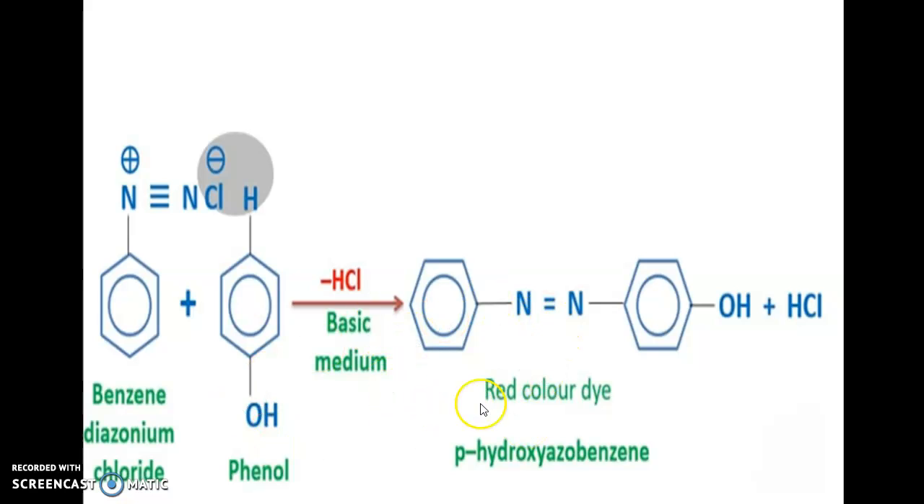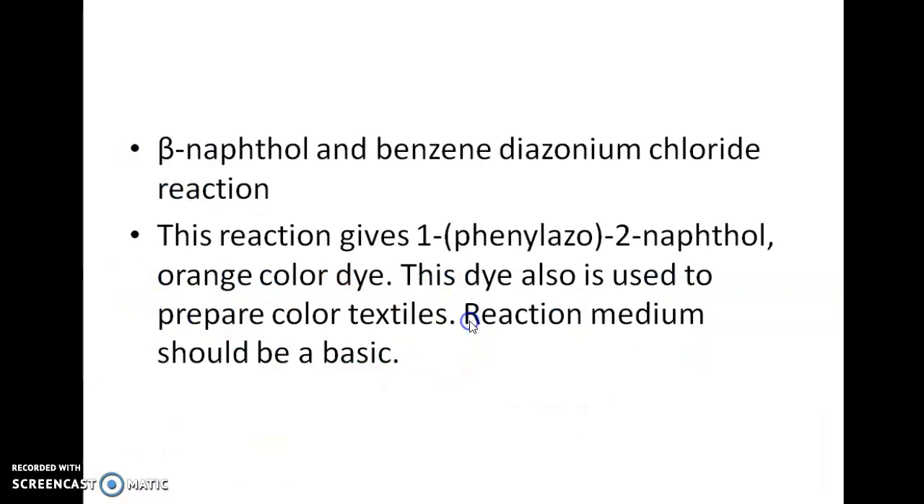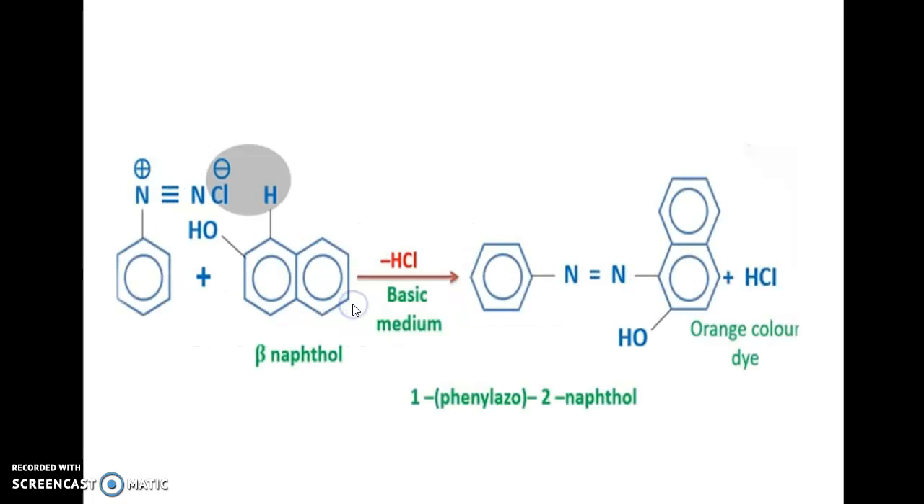This is an example, which we call para-hydroxyazobenzene, formed by the reaction of phenol with benzene diazonium chloride. Even the reaction of beta-naphthol and benzene diazonium chloride gives 1-phenylazo-2-naphthol, which is an organic orange color dye, also used in the textile industry. This is the reaction which you can give for benzene diazonium chloride with beta-naphthol, which also takes place in basic medium.